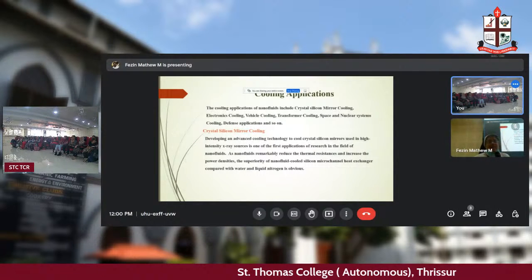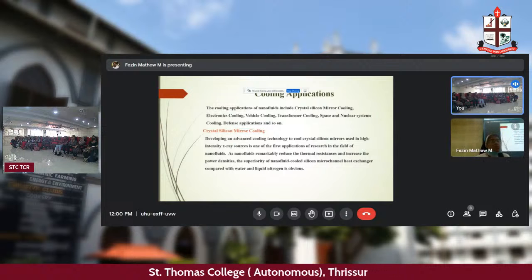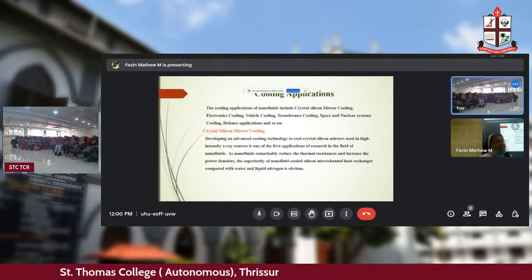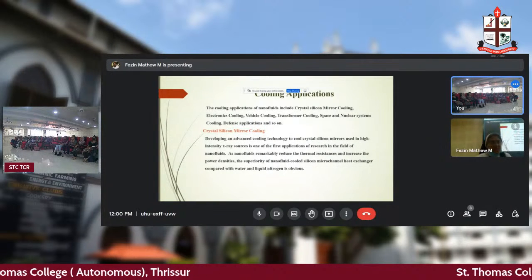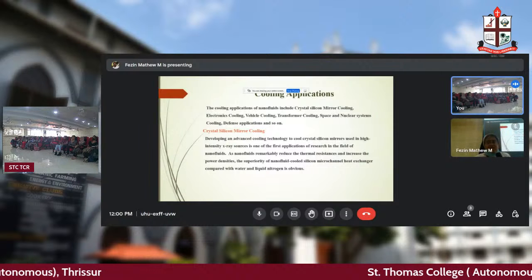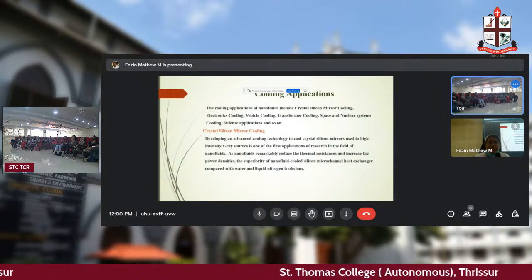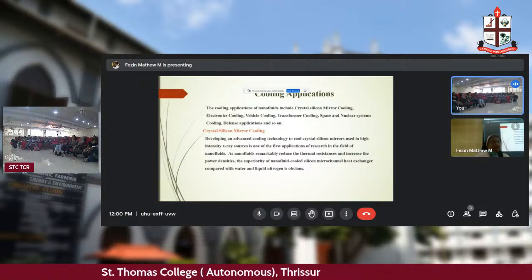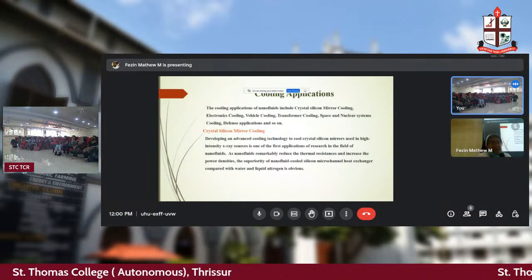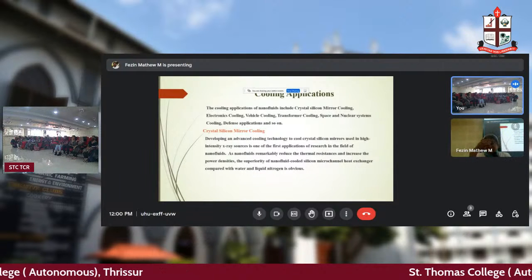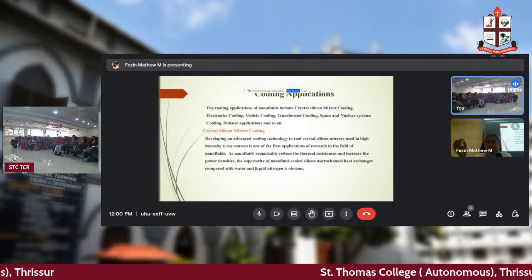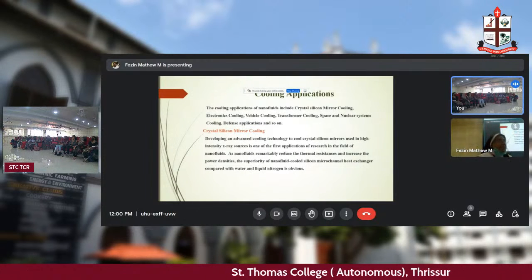So here, X-ray sources are being cooled for what? By using this cooling, these crystal silicon mirrors, we are using them in advanced cooling technology, which is used in high intensity X-ray sources. That is one of the major applications of nanofilms. Again, to reduce the thermal resistances and increase the power densities.